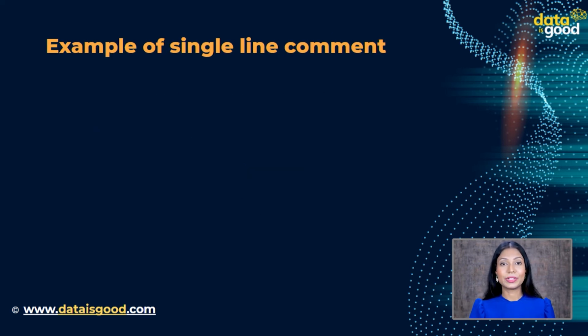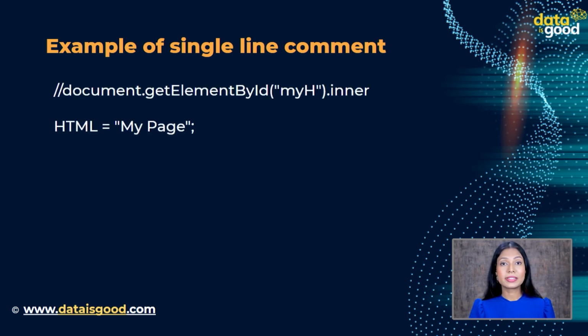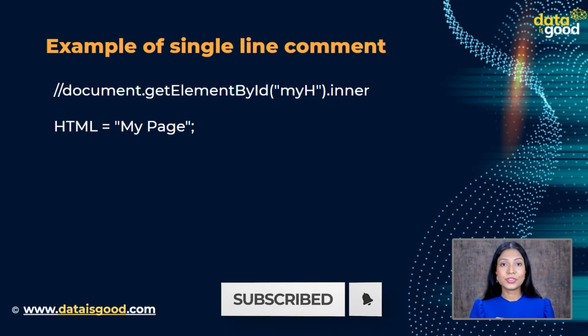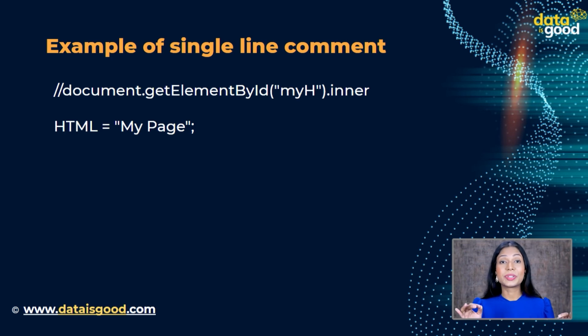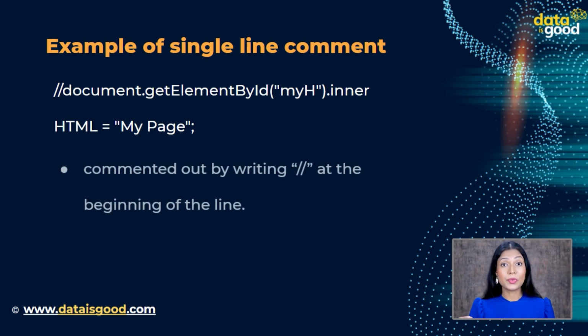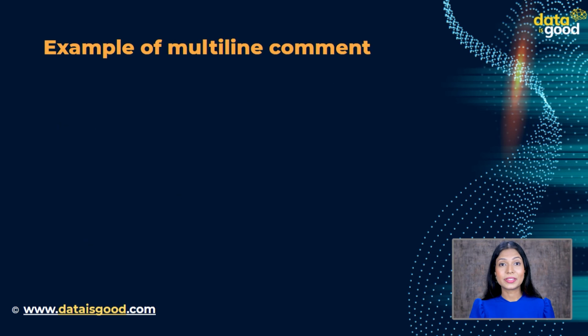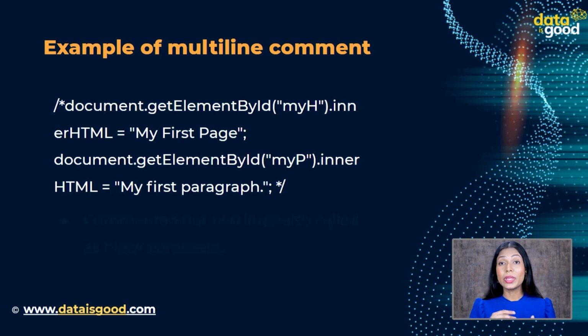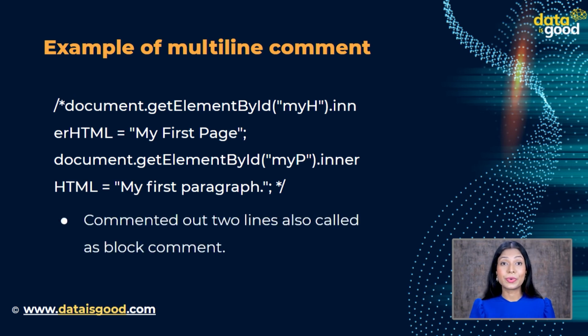Let us see an example. Commenting a single line of code. document.getElementById my age dot innerHTML equal to my page. So this particular line of code is commented out by writing slashes at the beginning of the line. We can uncomment it if there is any such requirement. Commenting multi-line code. In this example, we commented out 2 lines of code. This is also called a block comment.